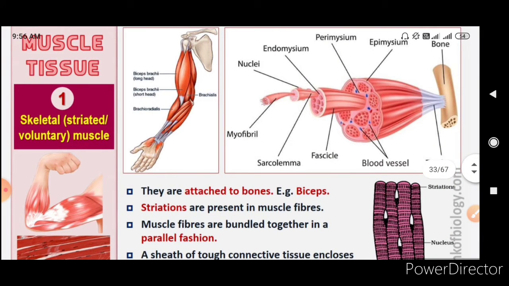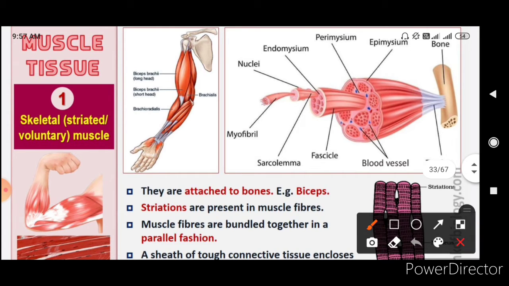So now we come to the skeletal muscle. These are attached to the bones, for example the biceps. Striations are present in the muscle fibers, so light bands and dark bands would be present. Muscle fibers are bundled together in a parallel fashion, and a sheath of tough connective tissue encloses them.